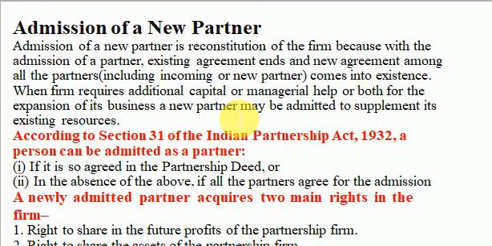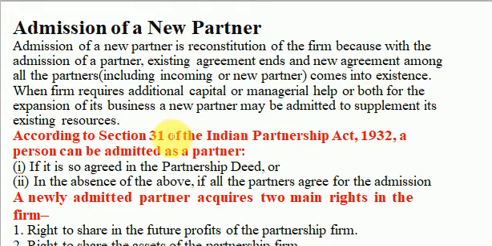I repeat, what is the need to take a new partner into the firm? So here is the answer. Number one, for additional capital, that means more capital requirement in the business. Number two, for better managerial help. And number three, for both, which means additional capital as well as managerial help. I hope this is clear.